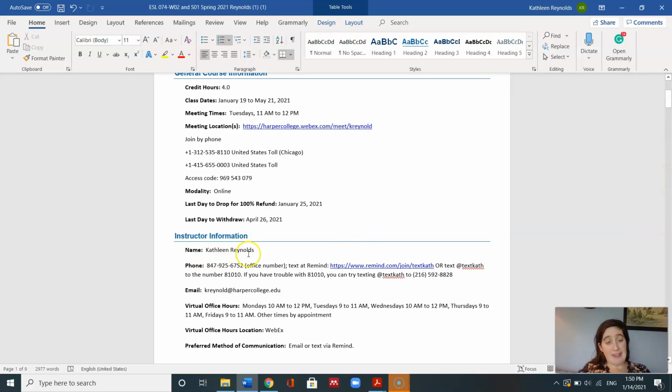Here's my name, Kathleen Reynolds. It's okay for you to call me Kathleen. You can call me at my office number. It rings on my computer at home. You can also text me. If it's easier for you to text me, you can join my text service. I don't send out texts, but I will reply to your texts. So if you want to join me on Remind, you can do that here.